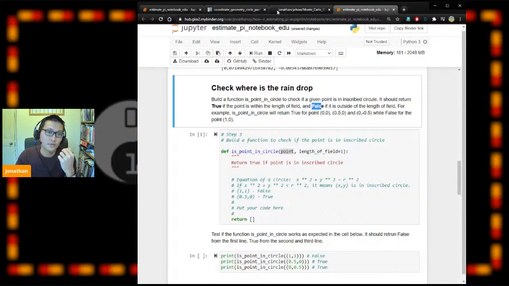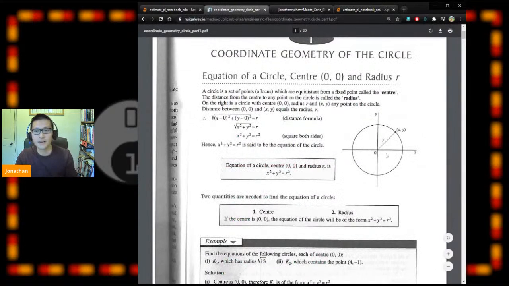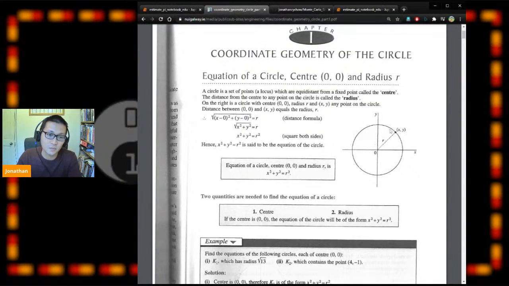I've got a link ready here. As you can see, this is a circle. Not sure if you are familiar with the equation of a circle, but it depends on x and y, and it always follows this equation. It's the Pythagorean theorem: x squared plus y squared always equals r squared.